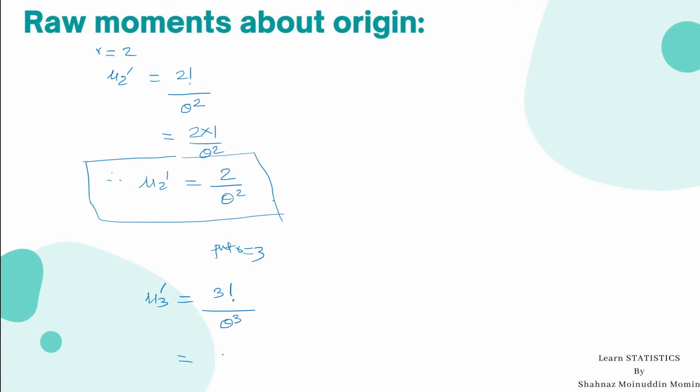This 3 factorial is 6, so it is 6 divided by theta cube. This is the third raw moment of exponential distribution about origin.